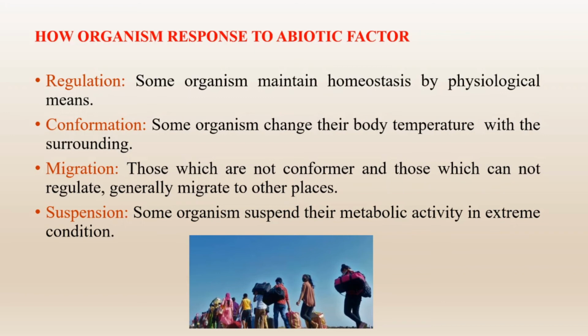Next comes the conformation. Some organisms change their body temperature with the surrounding. A majority of animal and plants do not possess the capacity to regulate their body temperature when outside temperature is very high or very low. They change their body temperature with the ambient surrounding temperature.